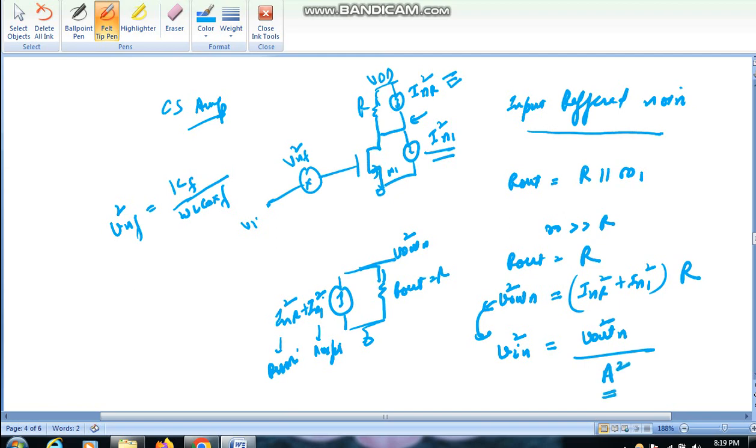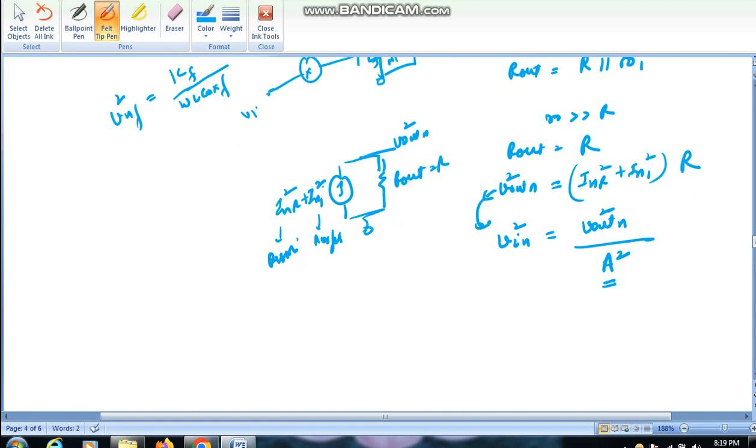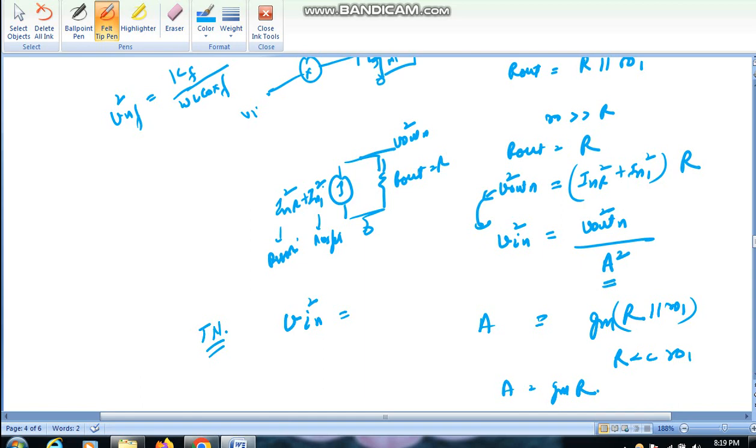A is basically the gain of the amplifier. In this case, gain of the amplifier is given by gm times R parallel RO1. Say R is much smaller than RO1, then gain is gm R basically.